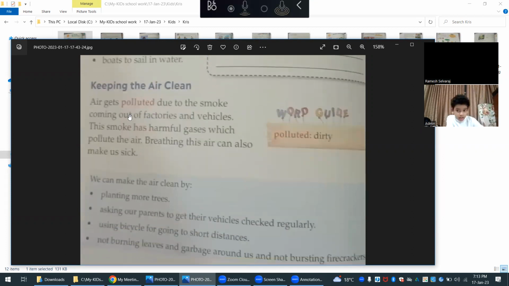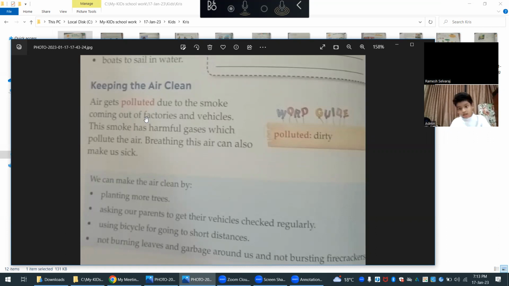Keeping air clean. Air gets polluted due to the smoke coming out of factories and vehicles. The smoke has harmful gases which pollute the air. Let me also read. This smoke has harmful gases which pollute the air. Breathing this air can also make us sick.